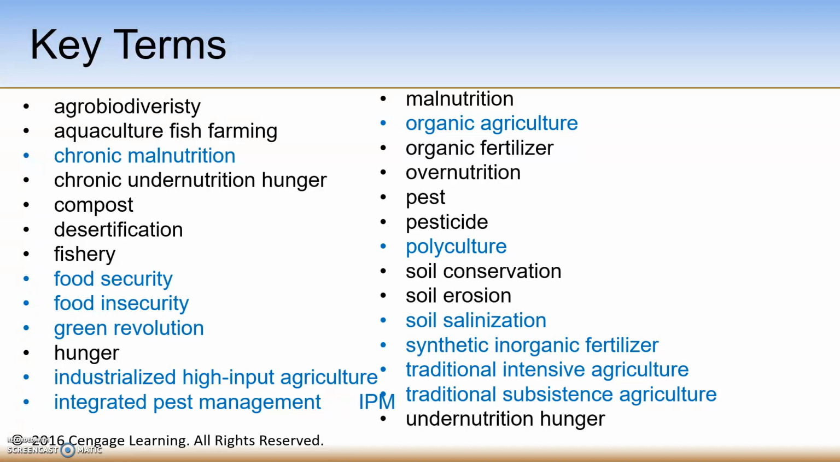Make sure you know the difference between food security and food insecurity, green revolution, industrialized high-input agriculture, integrated pest management, organic agriculture, polyculture, and traditional agriculture that's intensive, and traditional agriculture that is considered subsistence agriculture.